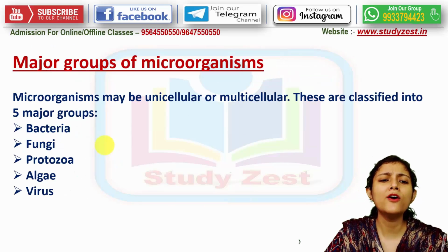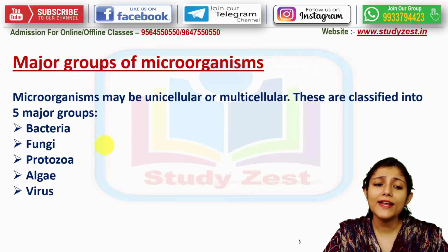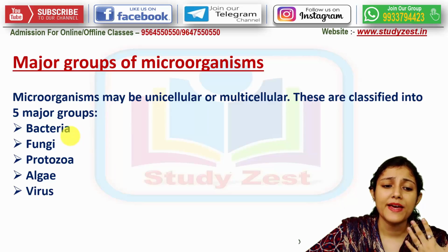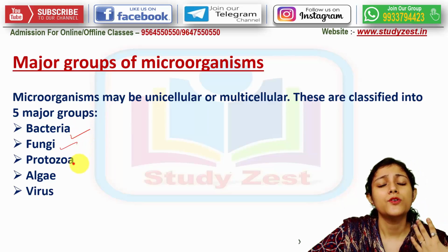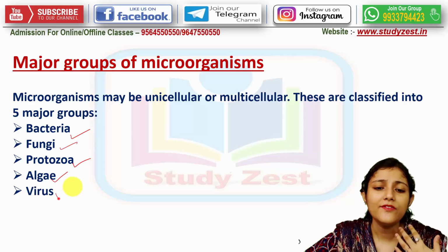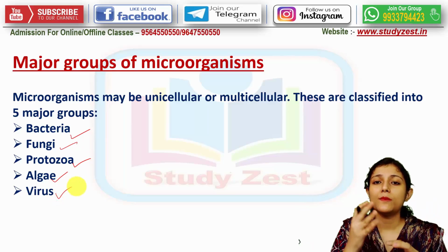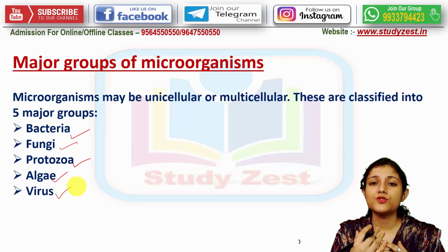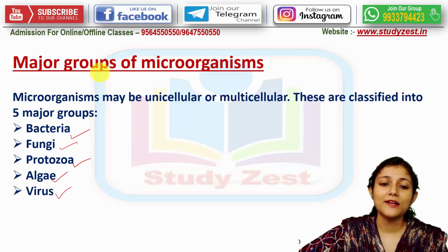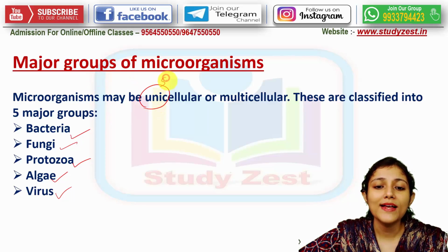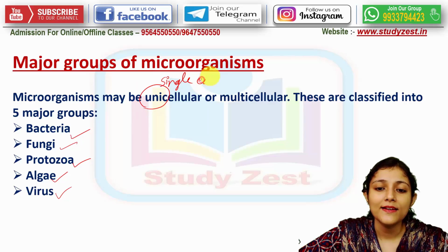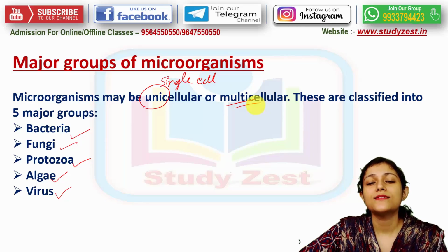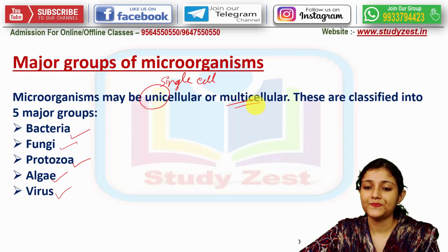Now, what are the major groups of microorganisms which we are going to study one by one? First is bacteria, then fungi, protozoa, algae and the virus. As we get to know about each of these groups, we will see that some are unicellular, meaning they have only one cell, and some can be multicellular, consisting of more than one cell.